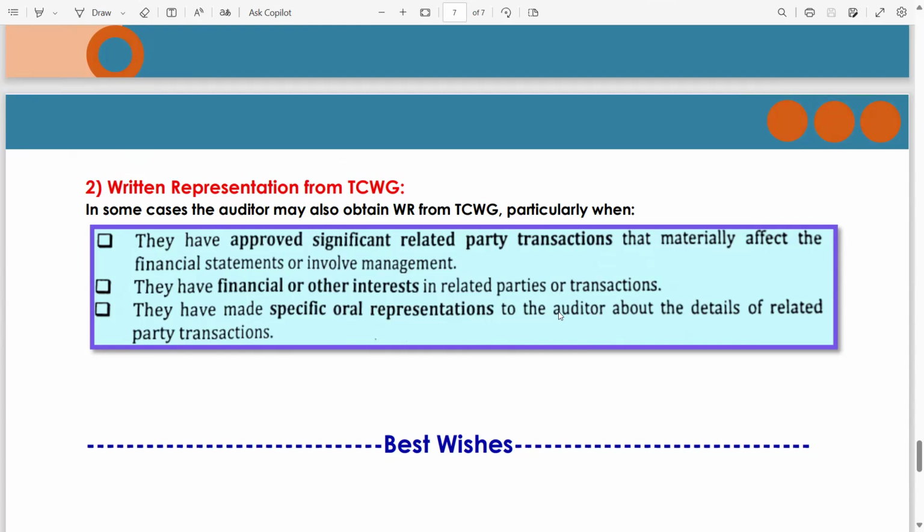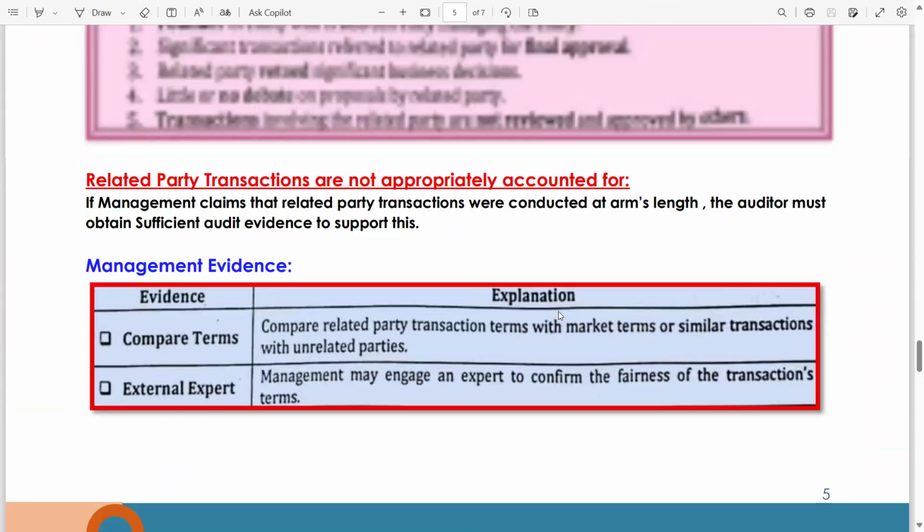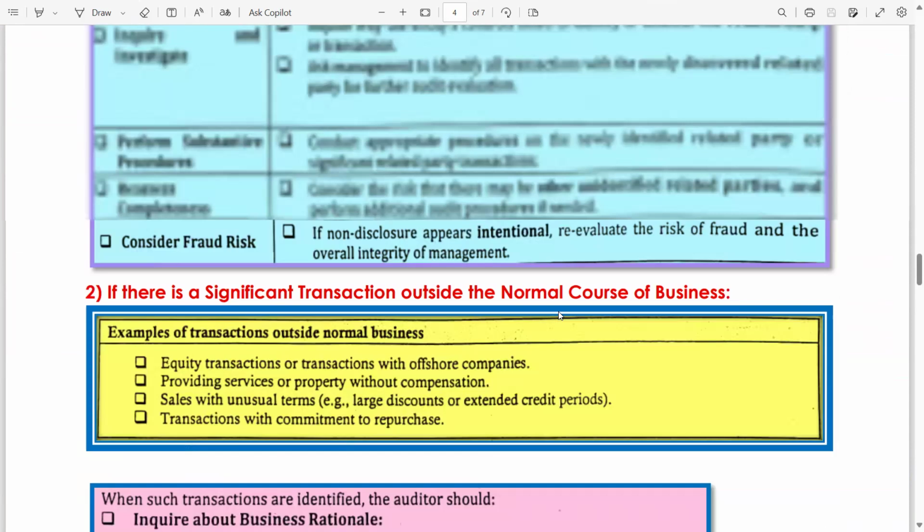So that's it, guys, for ISA 550, related party relationship and transaction.